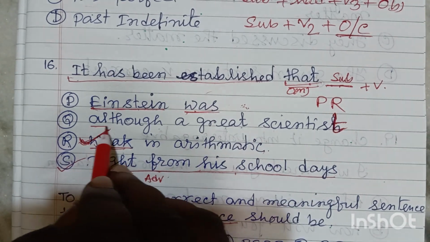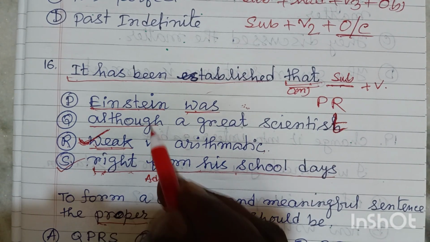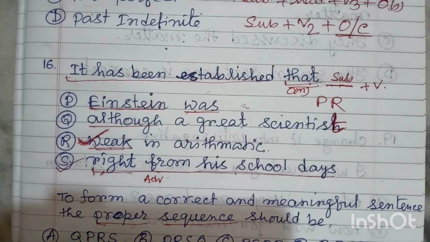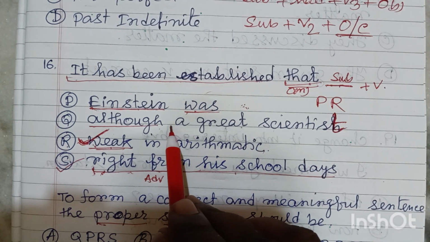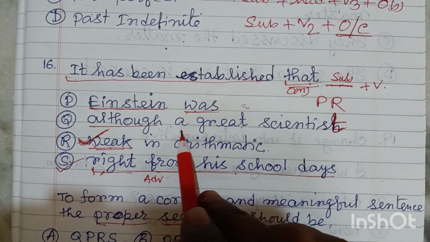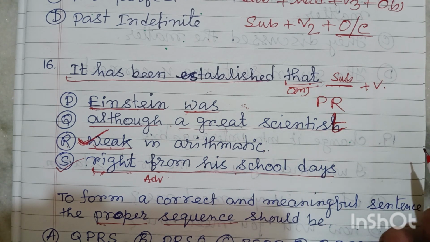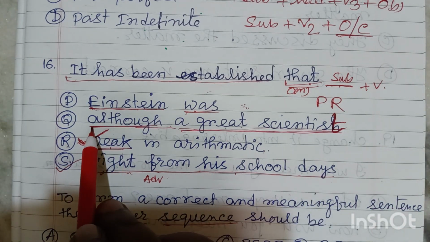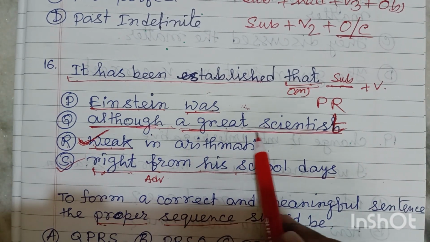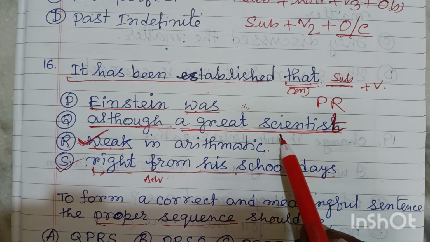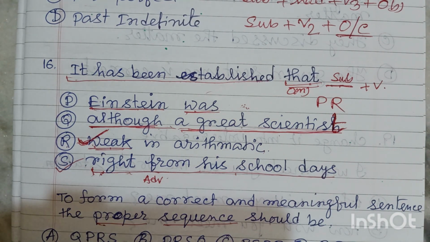Friends, look at this. It is basically a subordinating conjunction. Whenever it is used in sentences as a subordinating conjunction, after that obviously we have to use one subject and verb. It may be the subject, but after that there is no verb. So friends, this is actually the description of this person, and it is extra information.